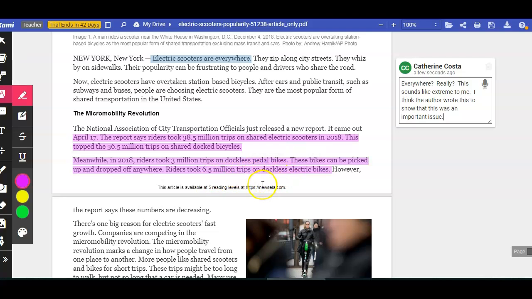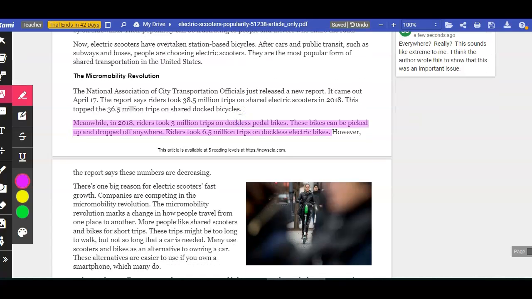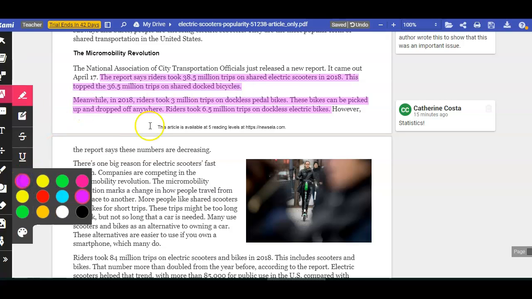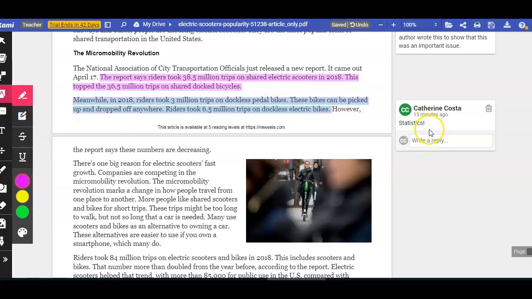So I'm going to stop right here again because I see another signpost. The author here is using statistics to make a point. So my next question that I have to ask myself is, why did the author choose to use these 2 particular statistics? So I'm going to go back and read it again.